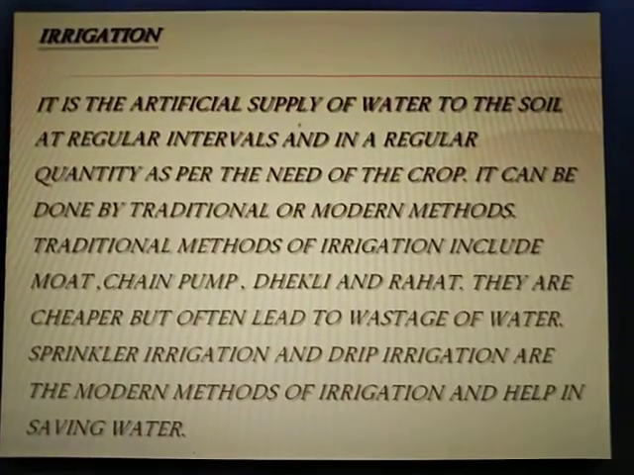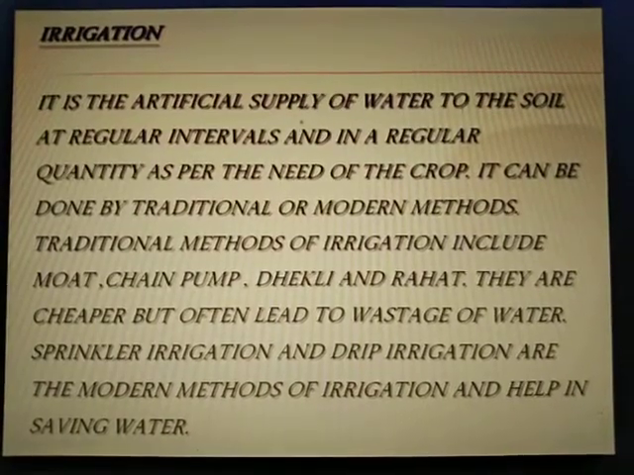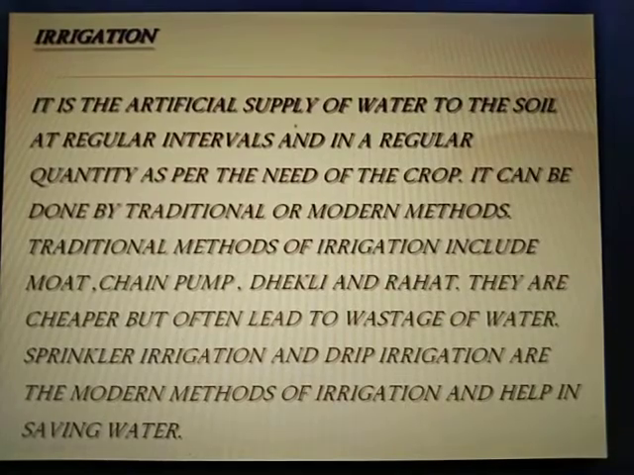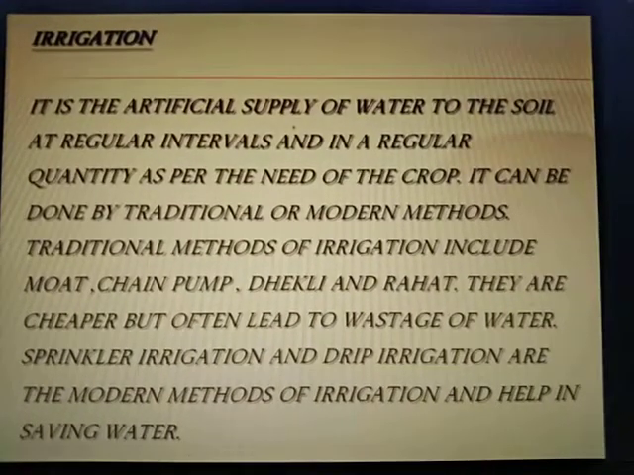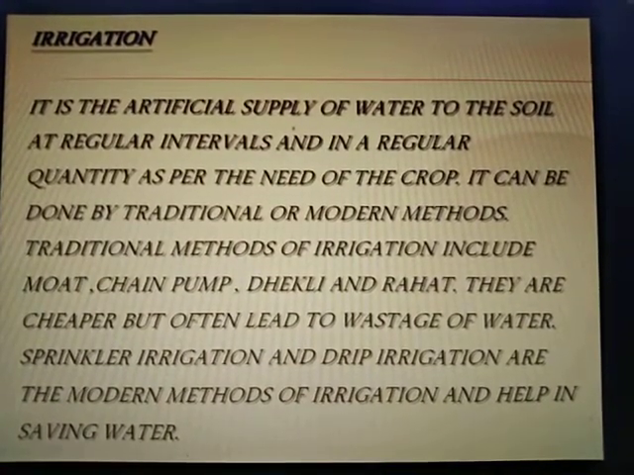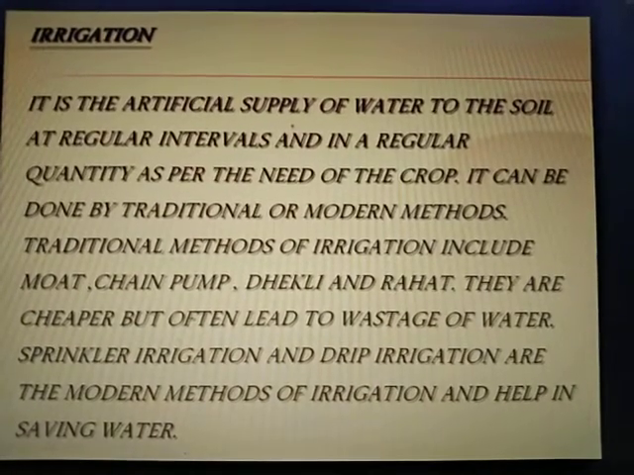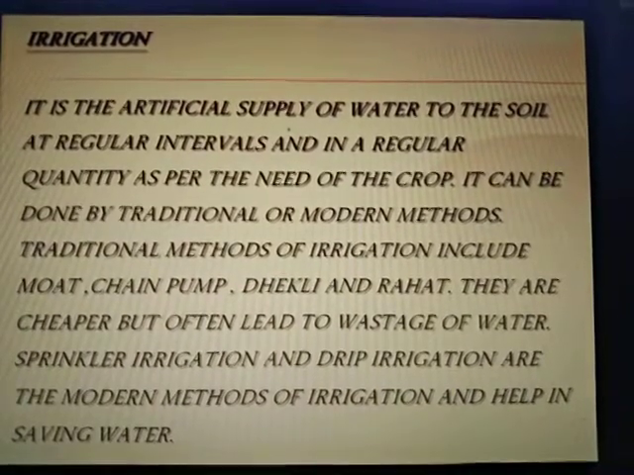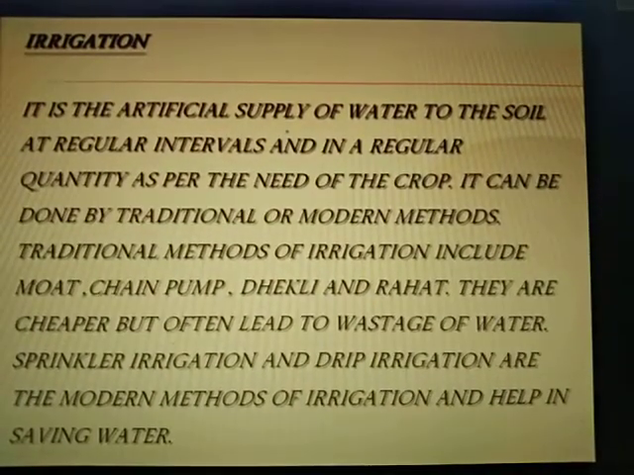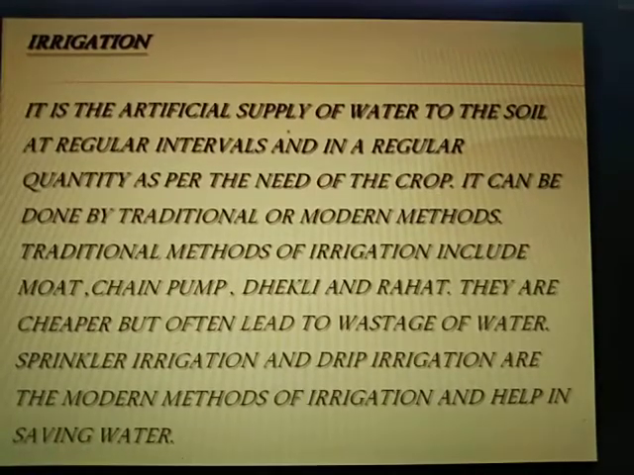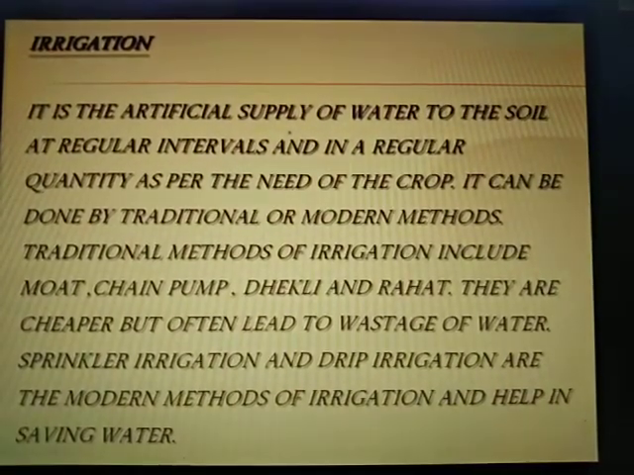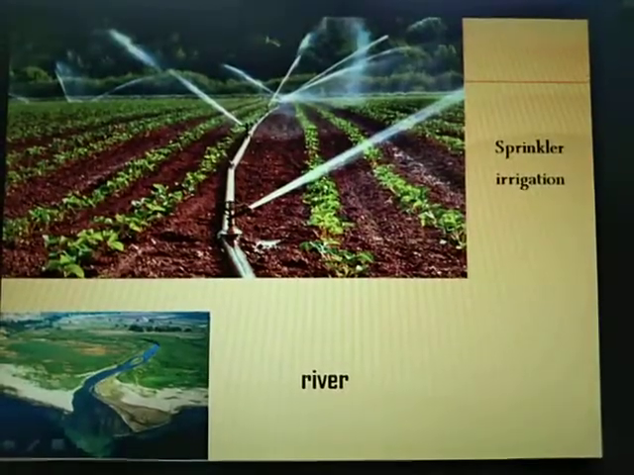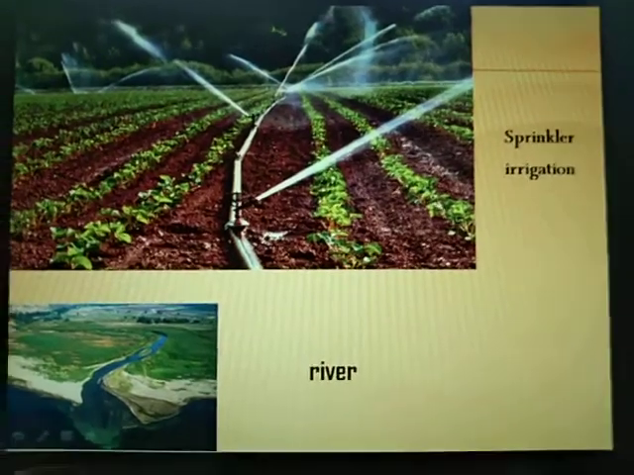Irrigation. It is the artificial supply of water to the soil at regular intervals and in a regular quantity as per the need of the crop. It can be done by traditional or modern methods. Traditional methods of irrigation include moat, chain pump, Dhekli and Rahat. They are cheaper but often lead to wastage of water. Sprinkler irrigation and drip irrigation are the modern methods of irrigation and help in saving water. Sprinkler irrigation and a river.